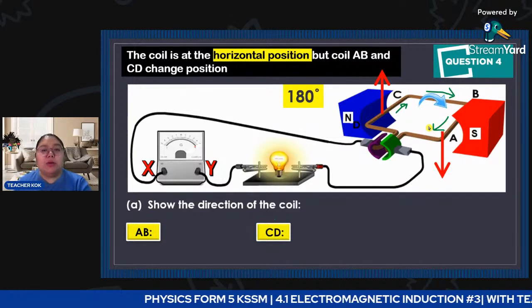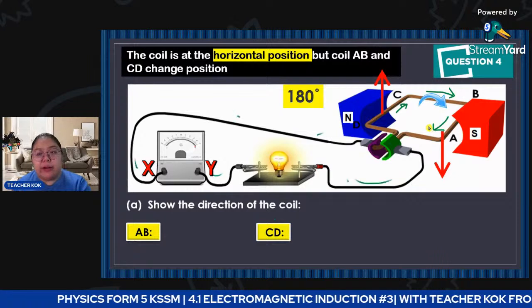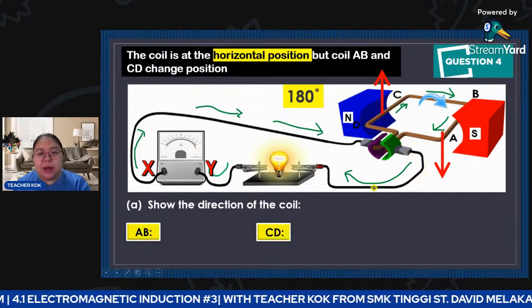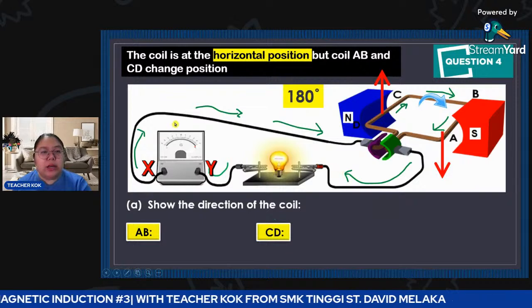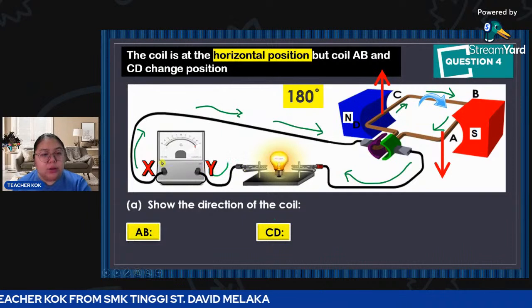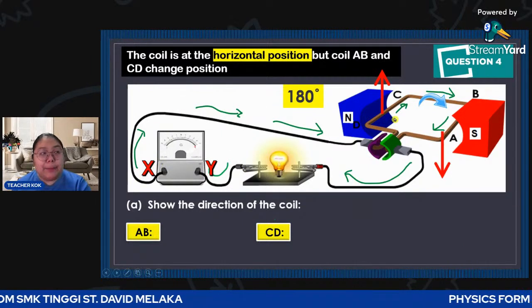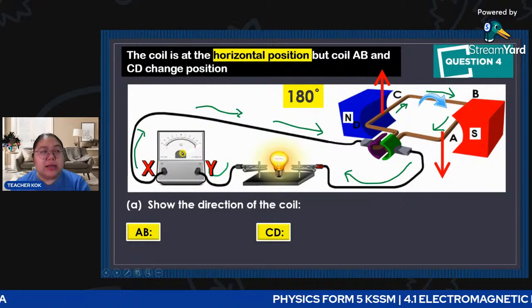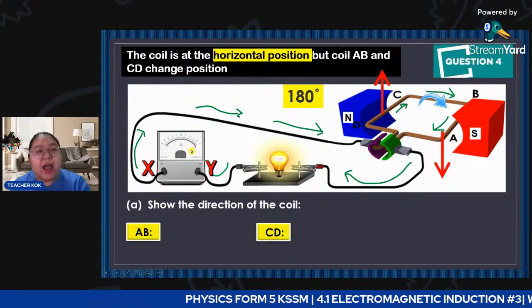Okay, so outside, how does it flow? We see the outside current is still the same. It comes out and goes to the bulb. For the galvanometer, still the same: from the Y, go to the X, then come back. How about the galvanometer deflection? It is still deflected to the right-hand side.